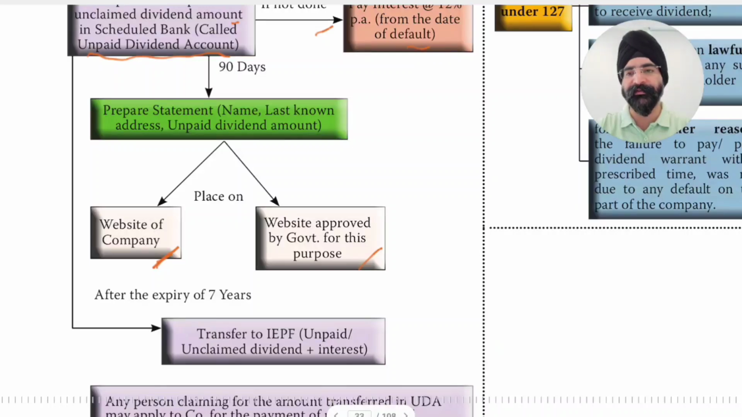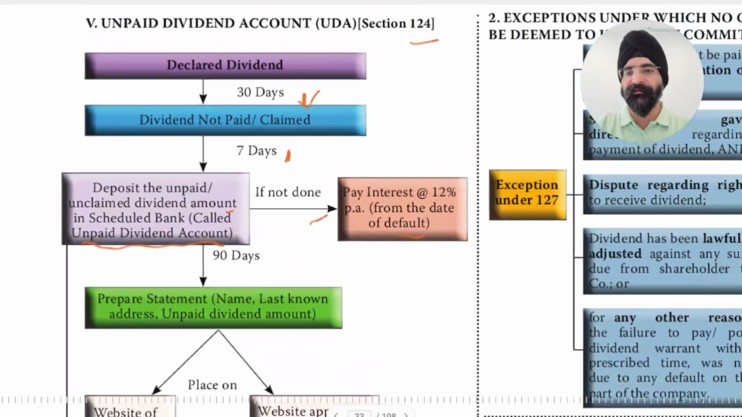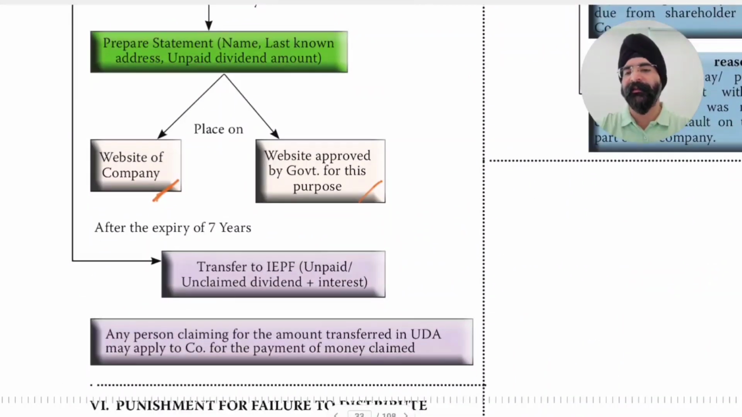After the expiry of 7 years, what happens is, first in 30 days dividend is unpaid, then dividend is transferred to unpaid dividend account. From the moment this dividend is transferred to unpaid dividend account, from that day we will count 7 years. If 7 years expire and the amount is still kept in unpaid dividend account, then that amount will be transferred to IEPF, the Investor Education and Protection Fund.